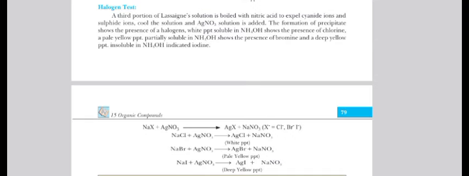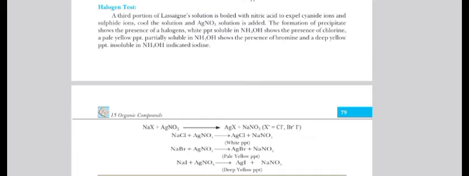Again, first we have to expel them. Upon boiling them, we spare the two. After that, cool the solution, and silver nitrate solution would be added to the substances. Right after that, there would be a formation of precipitate. It shows the presence of halogens, which will give you that white precipitate.